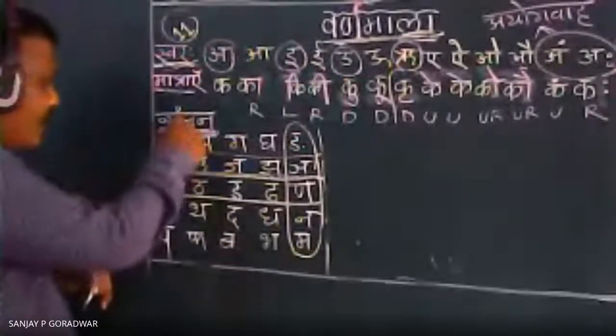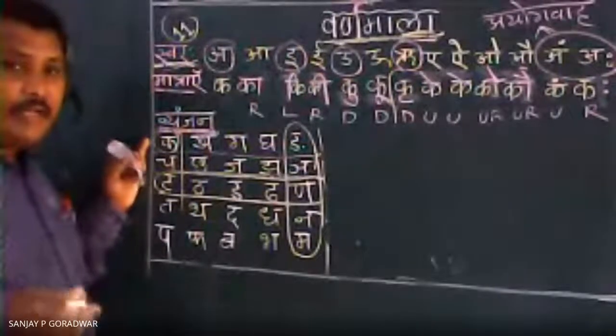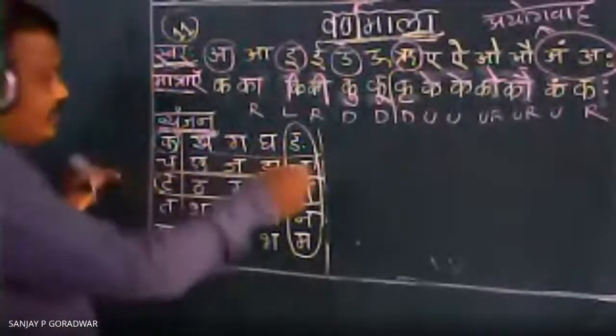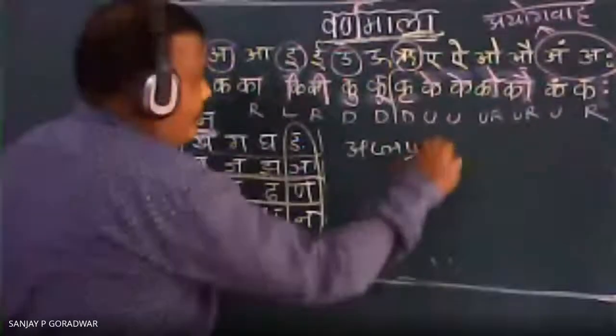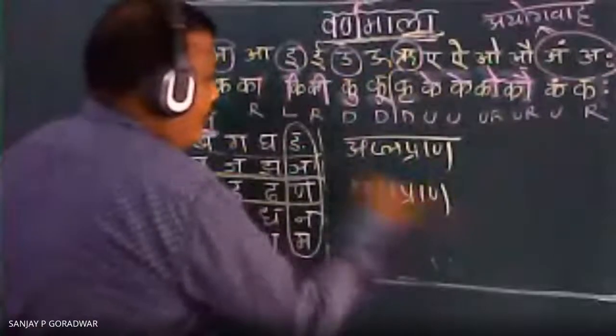So this first line is alpa pran. It is called alpa pran, which means we can simply pronounce it. The second one is mahapran.